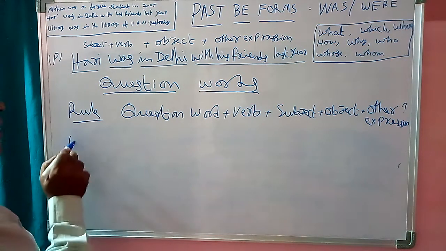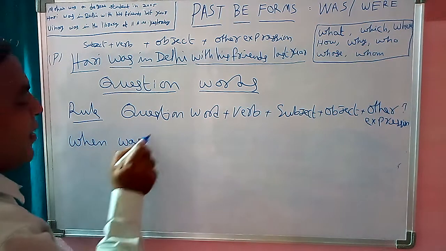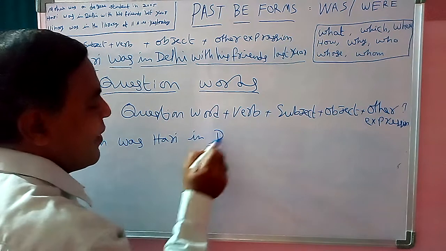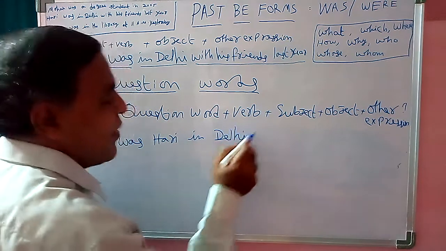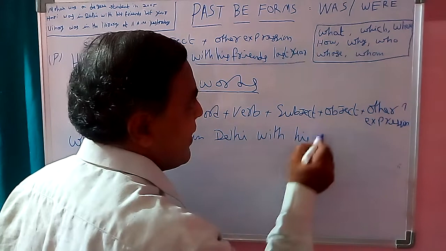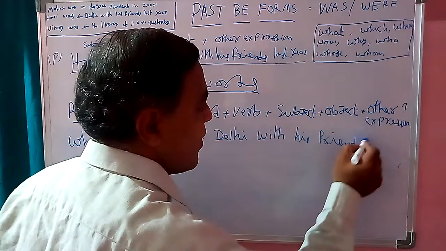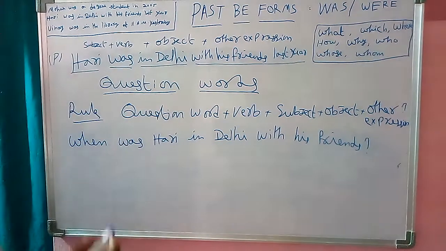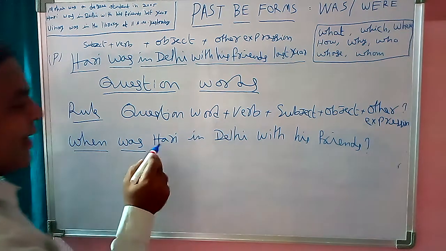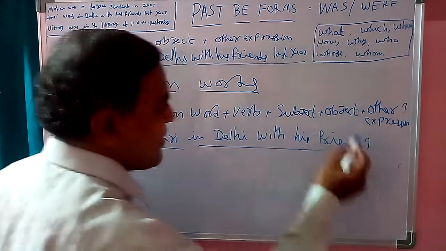When was Hari in Delhi with his friends? When, question word. Was, verb. Hari, subject. In Delhi with his friends, object.